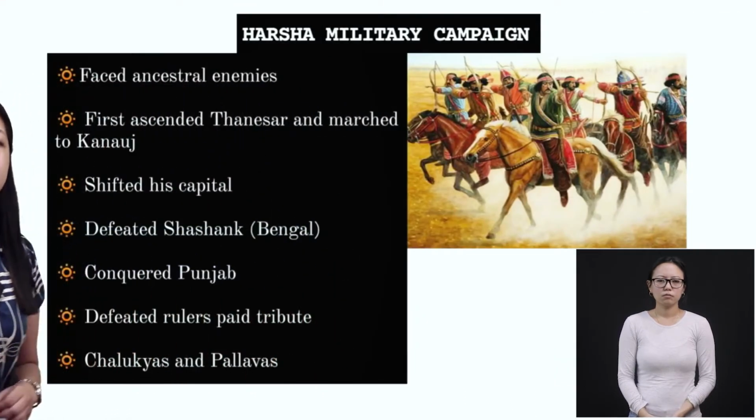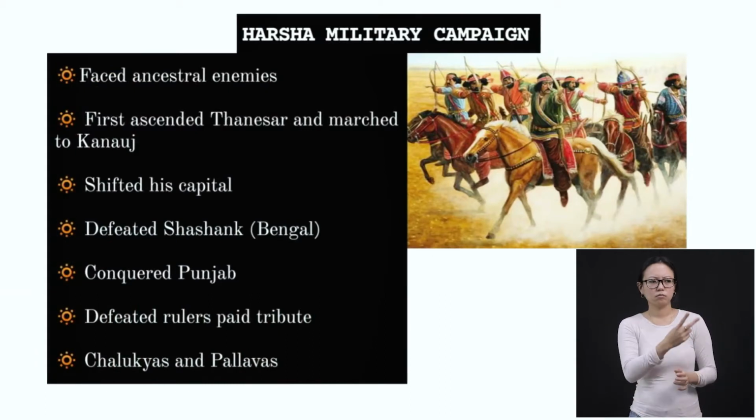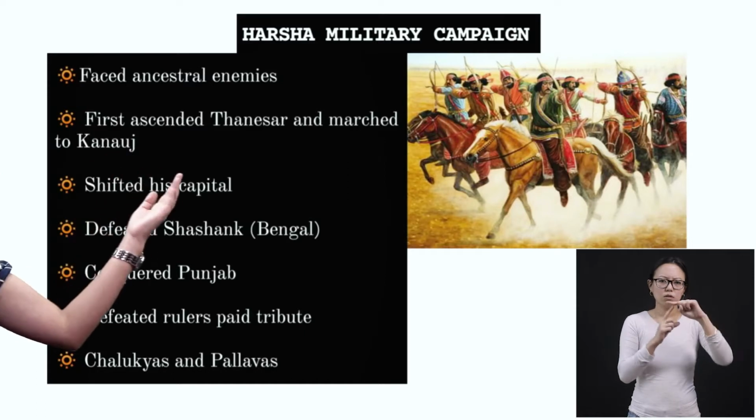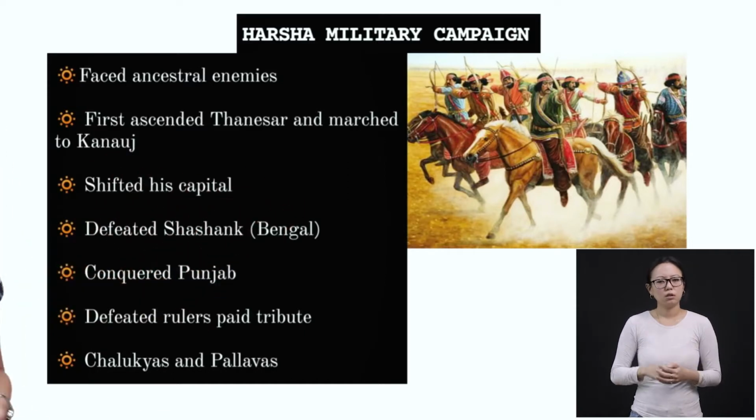Okay, now look here, Harsha's military campaign. So he had to face ancestral enemies. When Harsha became a king, he had to face the enemies from the Gupta kingdom, all right? And those were the ancestral enemies. That means this Gupta dynasty was the enemy of his grandparents, all right? Now, second one, he first ascended Thansar and marched to Kannauj. I already told you that he shifted his capital from Thansar to Kannauj, right?